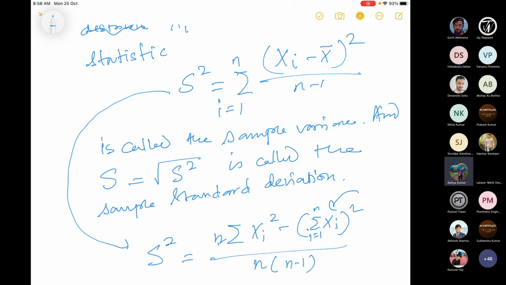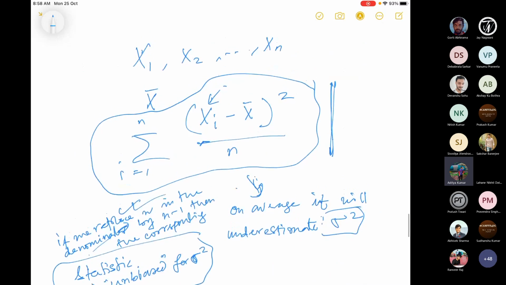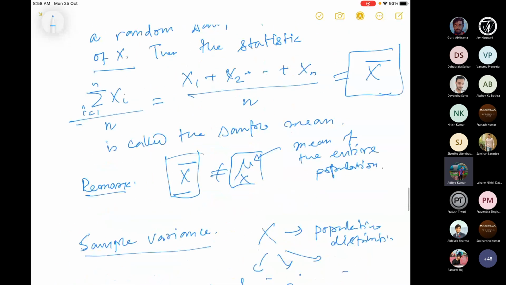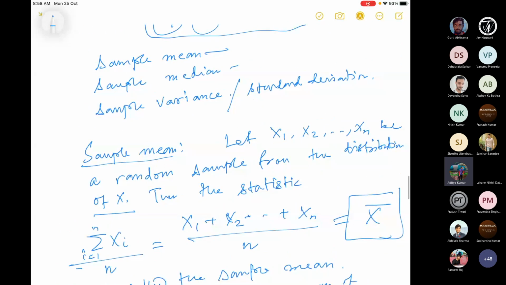The sample mean and the sample variance are defined in terms of sums of random variables. This x bar is a linear combination of x1, x2, ..., xn.